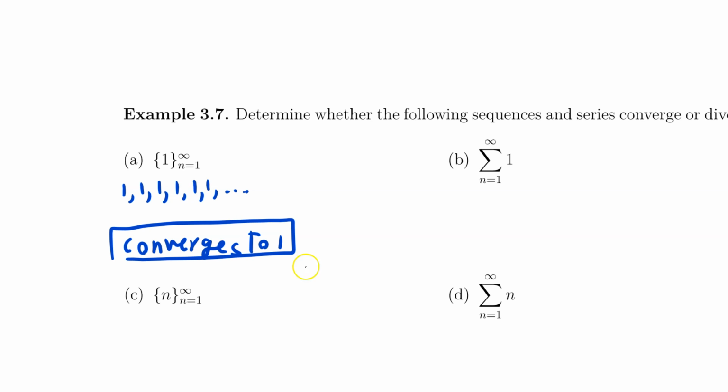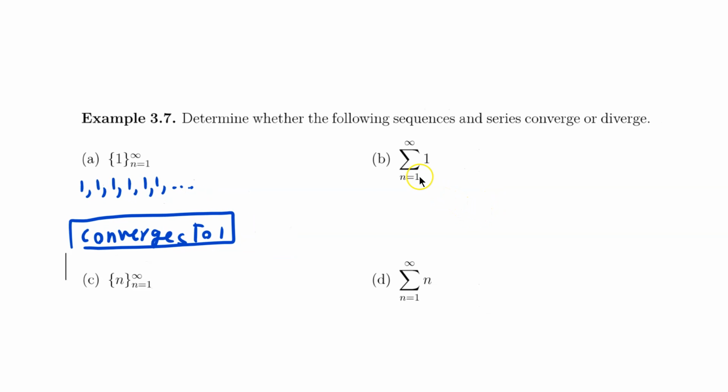On the other hand, when we talk about a series, that means we're now going to add all these numbers up. You can imagine that if we add all these 1s up, that's going to be infinity. So we can say that this summation is going to be infinity. So now that means my series diverges. So this guy diverges.